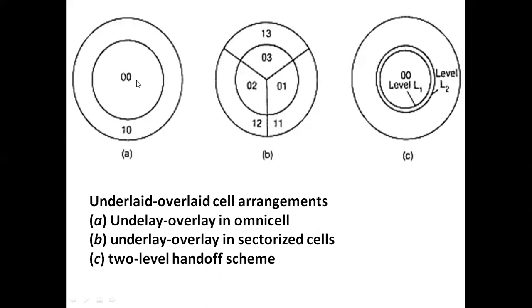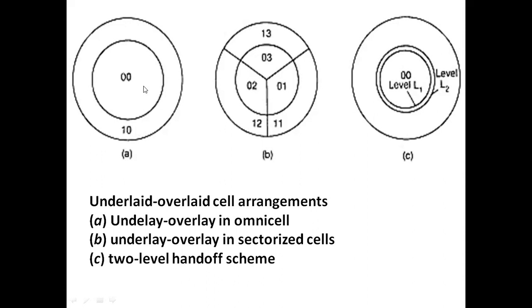So in the previous case, if there is no underlay and no overlay, this circle is represented as one cell, and one cell site maintains all the signals from the mobile units, and that is a problem here. So in order to solve the problem, we are dividing the total cell into two regions.